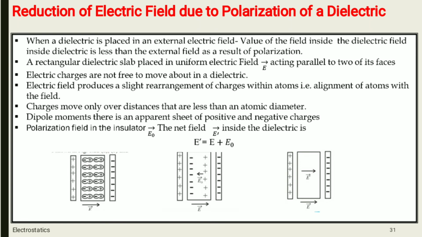When a dielectric is placed in an external electric field, the value of the field inside the dielectric is less than the external field as a result of polarization.